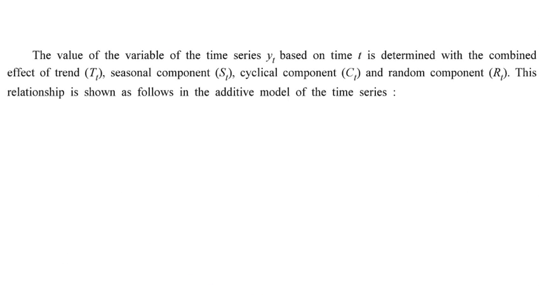These components together create our time series variable, that is yt. When we add these four components together, we get yt, the dependent variable of the time series. So if we want to know the value of the time series variable, we need to add the trend, the seasonal variation, the cyclical variation, and the random variation. We call this formula the additive model of time series. Once again, it is important: the additive model of time series is yt = Tt + St + Ct + Rt.